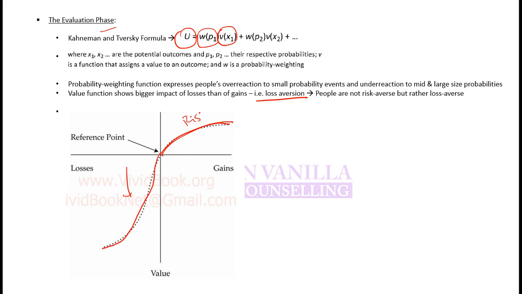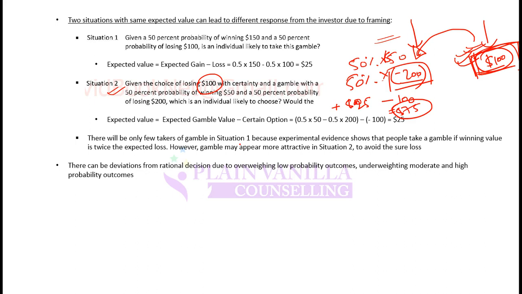So investors may be risk averse towards gains and risk seeking towards losses, and this behavior is known as loss aversion. Remember, this is different from risk aversion. This is not avoiding risk. This is avoiding losses. And in order to avoid loss, you may end up taking more and more risk.